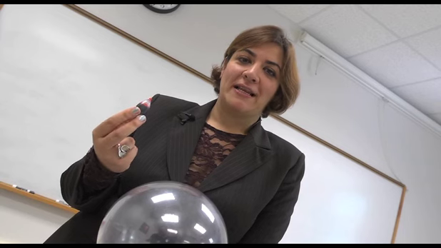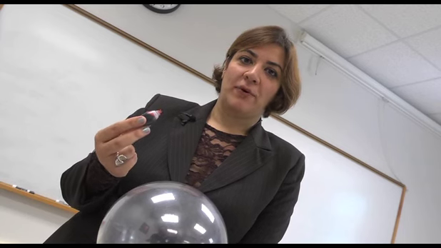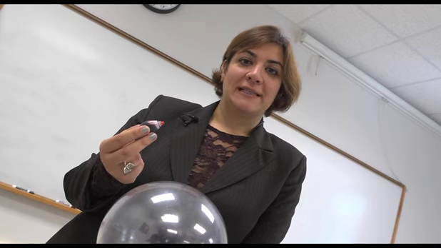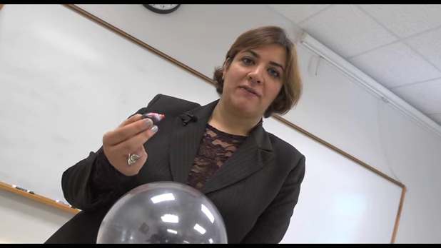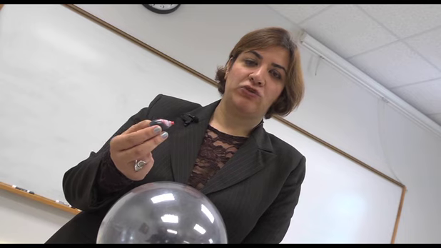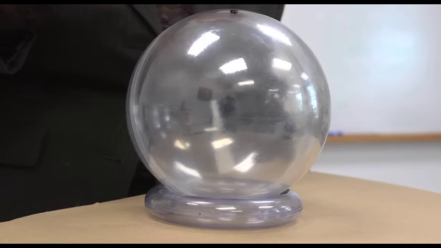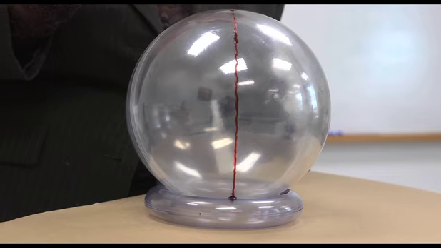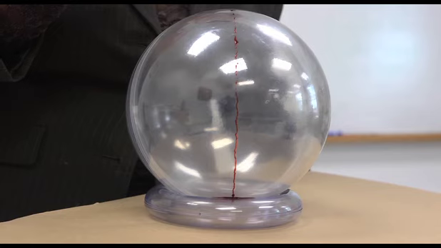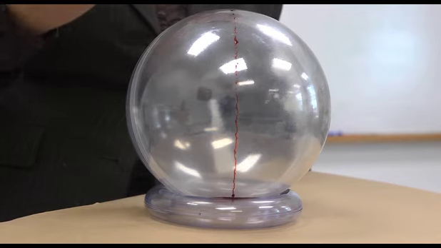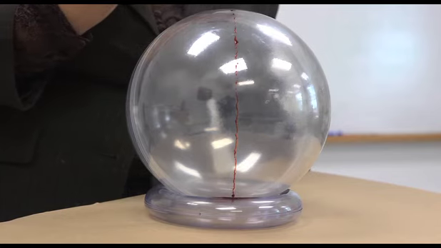Remember how we created a straight path using an ink drop on a plane? We're going to do the same thing on a sphere and see if the gravity allows an ink drop to create a straight path. Here we go. Notice the path that is created by a drop is again an arc of a great circle.